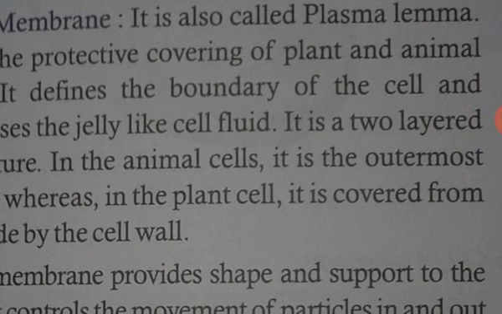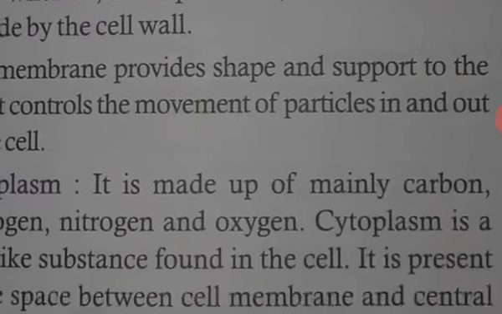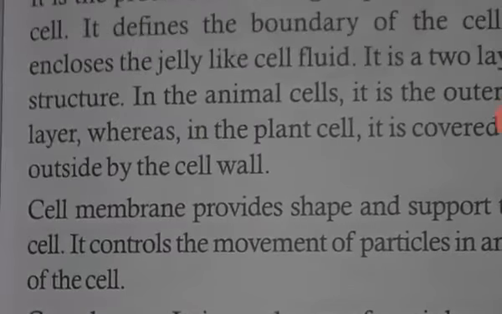And the cell membrane, it is also called the plasma lamina. In a plant cell it lies next to the cell wall, but in an animal cell it is the outermost layer, as the cell wall is absent. It is a living semi-permeable membrane and is made up of lipids and protein. The function of the cell membrane is that it provides the shape and rigidity to the cell. It protects the internal components of the cell.